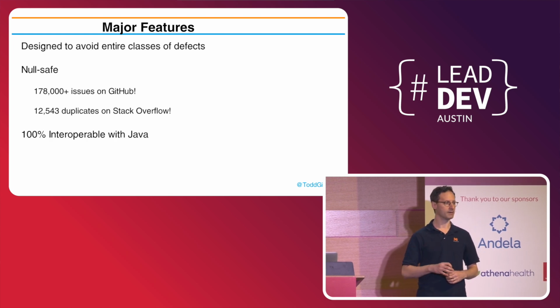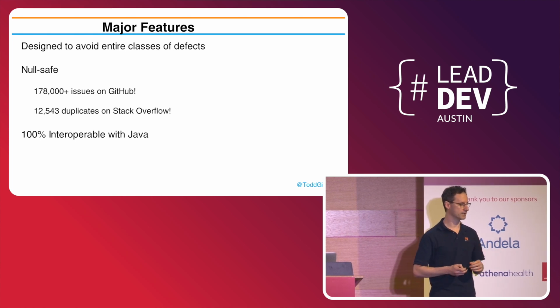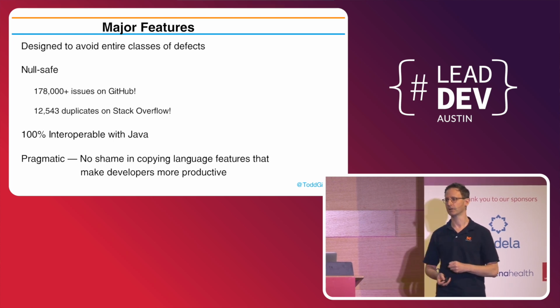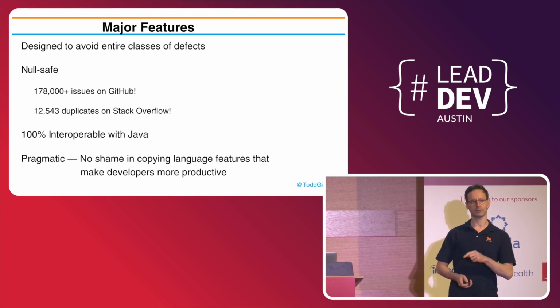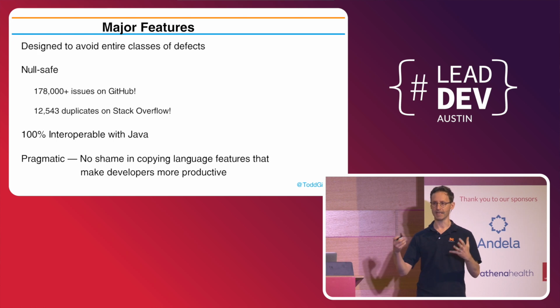It's 100% interoperable with Java. So there are 23 years of Java libraries that you can pull right in. You don't have to change them in any way. You can use them completely seamlessly. And the language itself is pragmatic. When I look at some syntax with you, you'll say, hey, that's stolen from Groovy, or hey, that's stolen from C#. Yes, it totally is, because that's okay. They're taking what's good from other things and rethinking them.